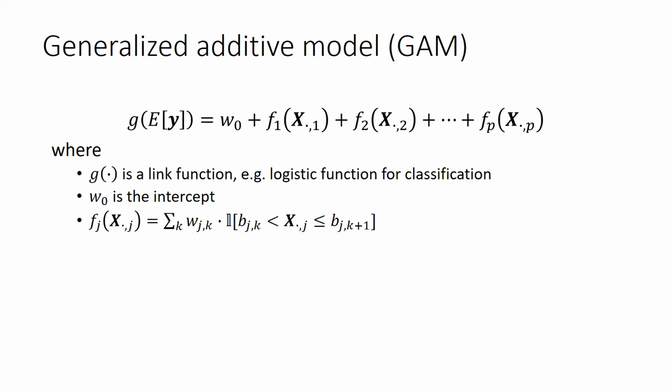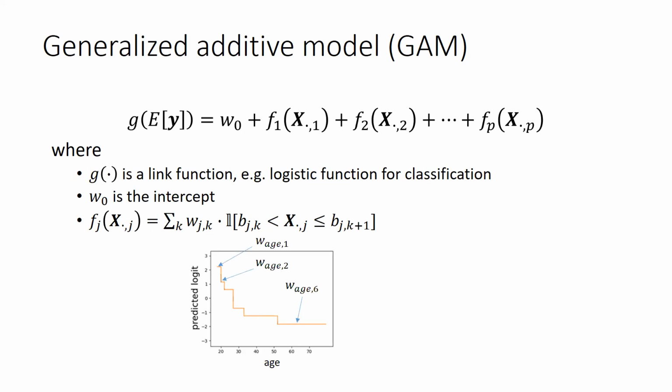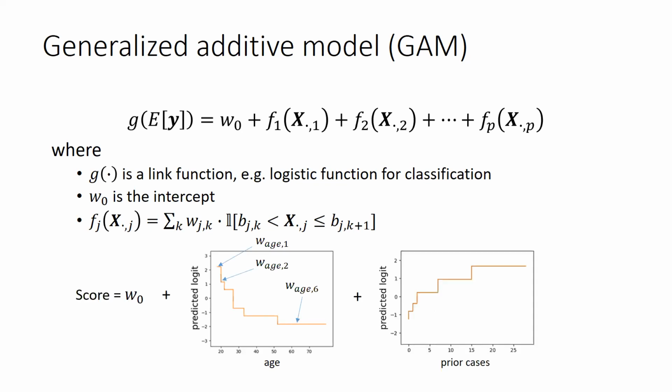In our case, we divide continuous features into bins and get a weight for each bin. Therefore, the shape function is a step function like this. The entire model is interpretable since it can be visualized via 2D plots. When a new point comes in, we can find which bin the point belongs to in each shape function and sum the weights to get the score for prediction.